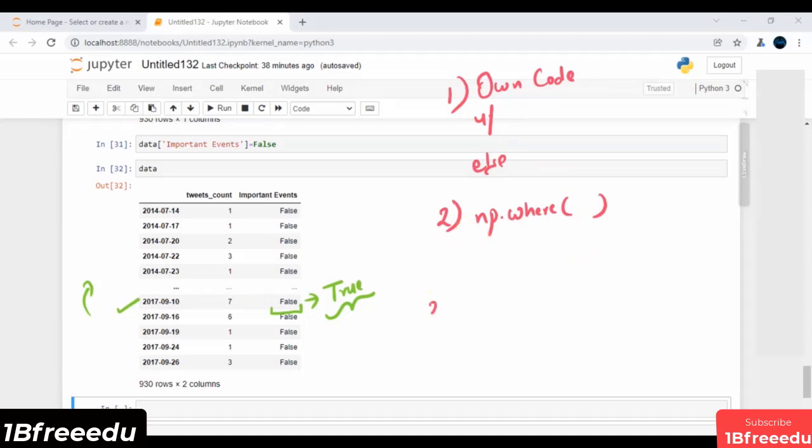The third way is that you can use some property of a data frame. You can use .loc, which is exactly the location property of a data frame, where you will say, let's assign true to those observations inside the feature if any of the date belongs to my important days. This is what I can do using 3 ways.